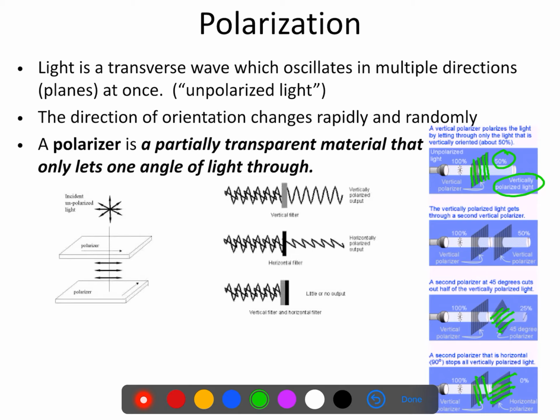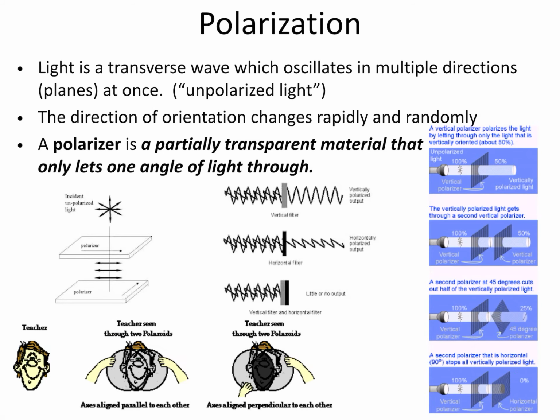When we are talking about polarizers, the direction of the filter is the direction of the light that passes through, and everything else gets blocked. Take your hands and turn your fingers so that one hand is pointing vertically and the other is pointing horizontally, and overlap them. You basically make a grid where you would block everything, right? That's what this illustration down here at the bottom is showing you.